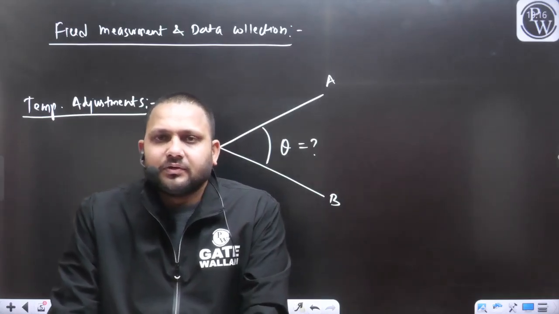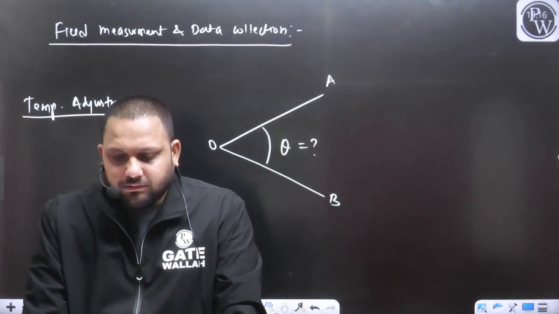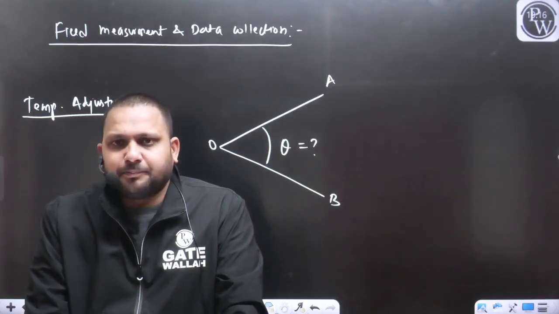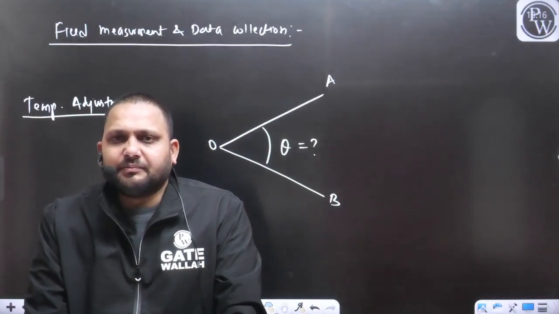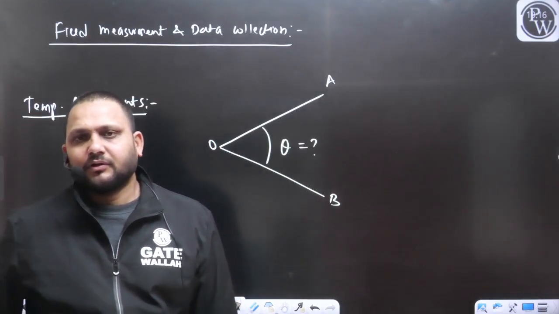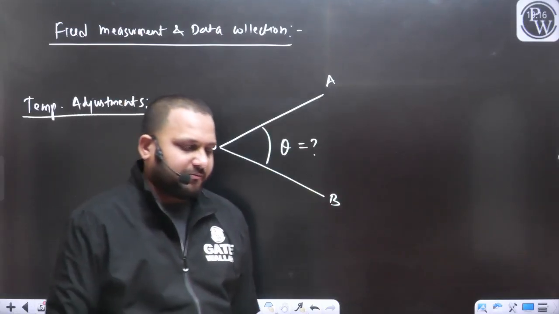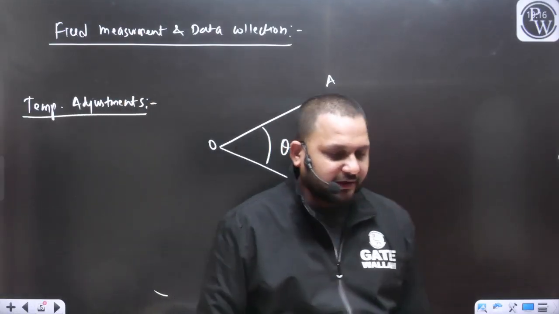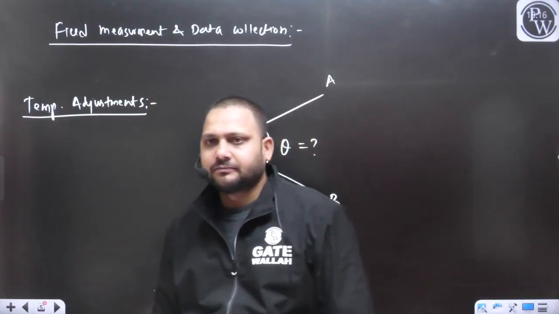Yes or no? If the instrument is not adjusted properly, whatever measurements you take are going to be incorrect. So before taking any measurement, we make sure that the instrument is properly working.